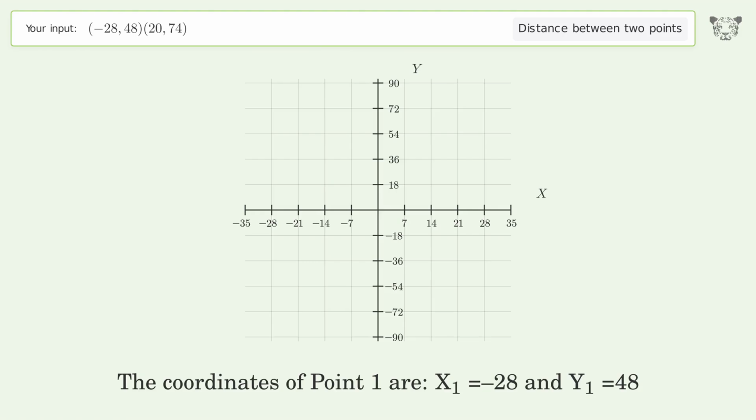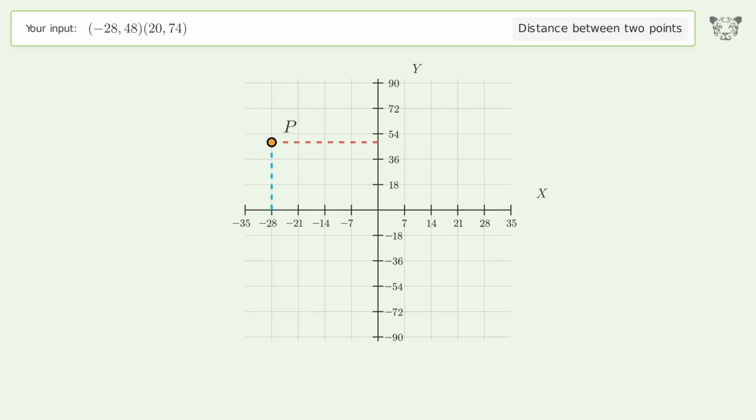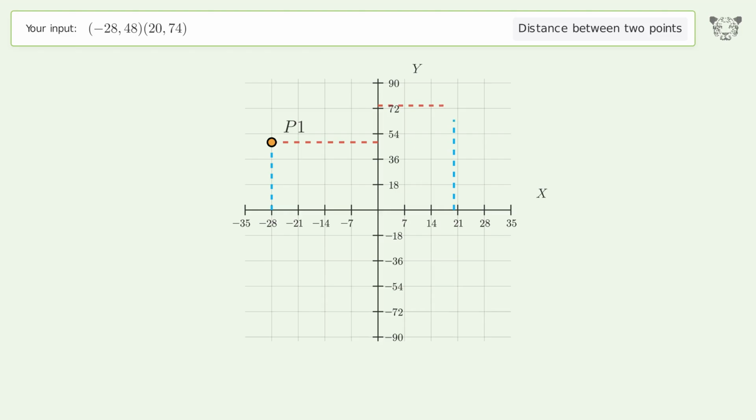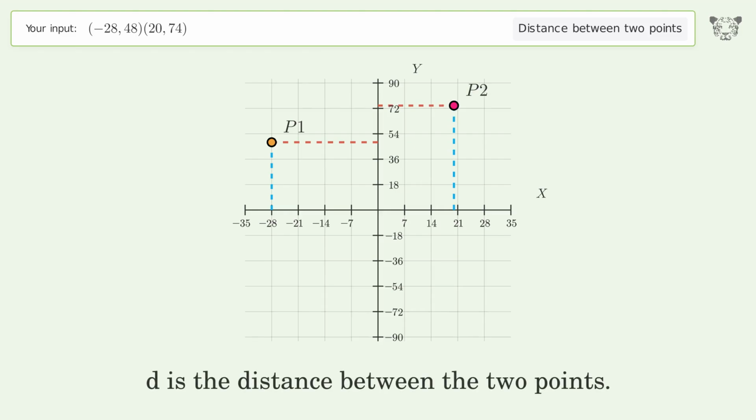The coordinates of point 1 are x1 equals -28 and y1 equals 48. The coordinates of point 2 are x2 equals 20 and y2 equals 74. D is the distance between the 2 points.